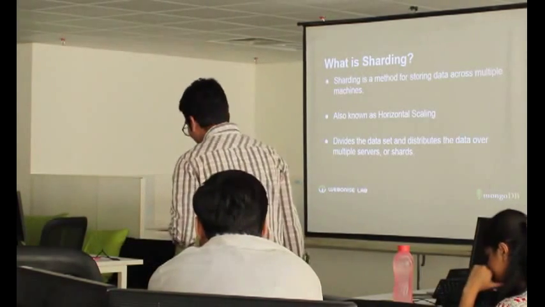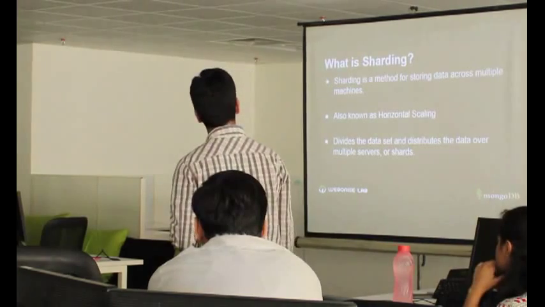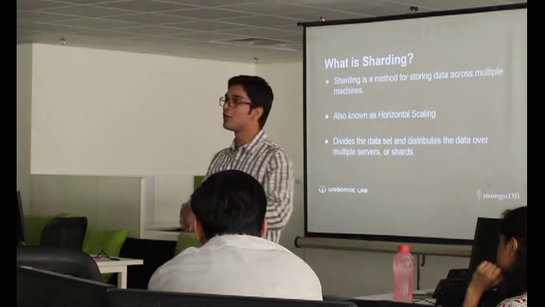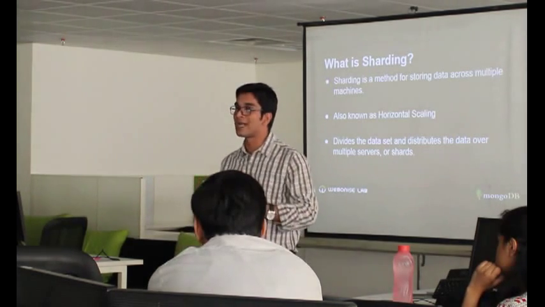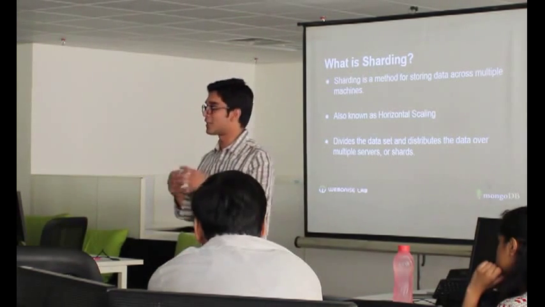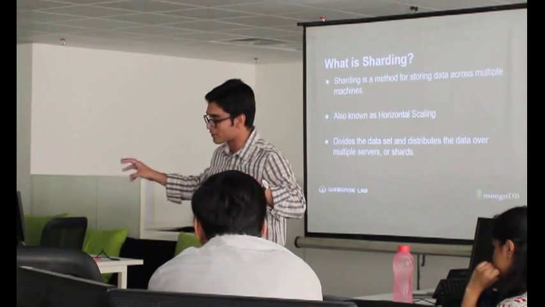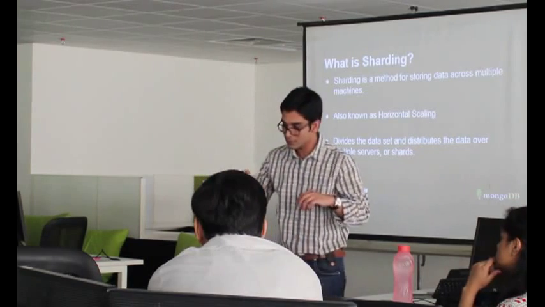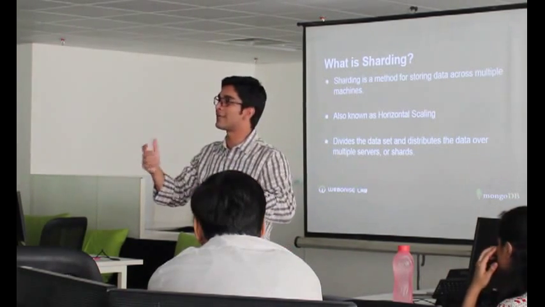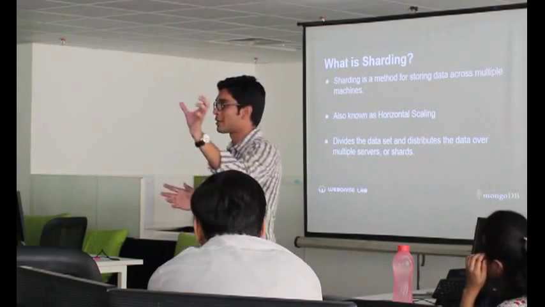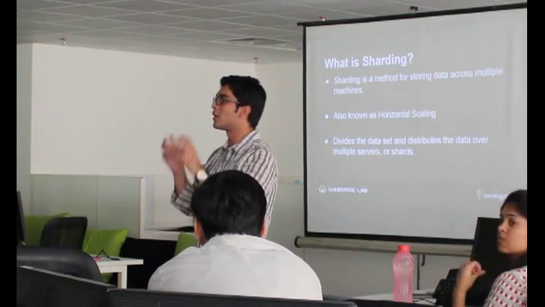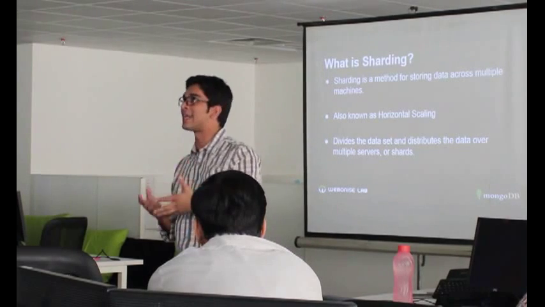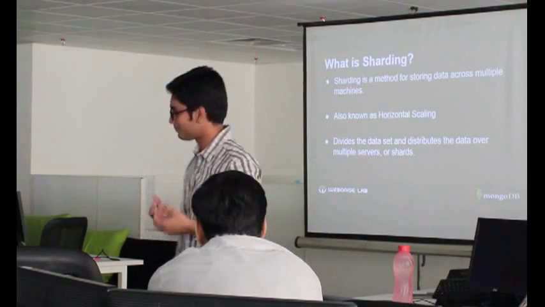So let's come to the part: what is sharding? Sharding is a method for storing data across multiple machines. As I already told you, we divide our data, or you can say a collection, across different servers or different nodes. And then there is a config server available, where you can tell the config server that for this particular set of data you have to go to this server, and for that particular data you have to go to that server. This is how sharding is achieved, and that is taken care of by your config servers.